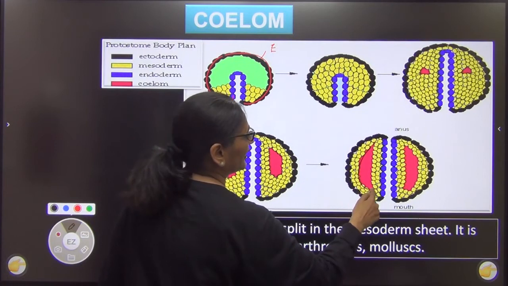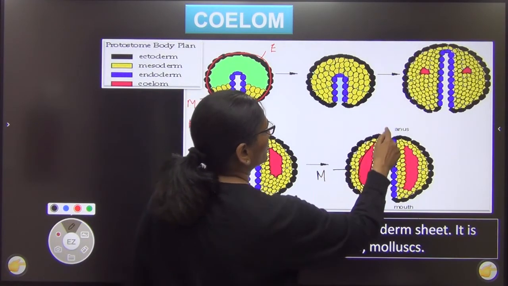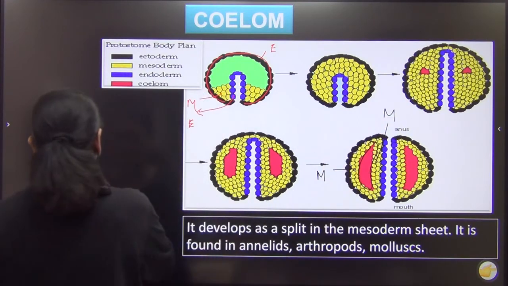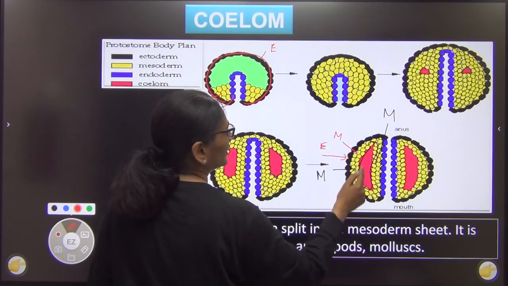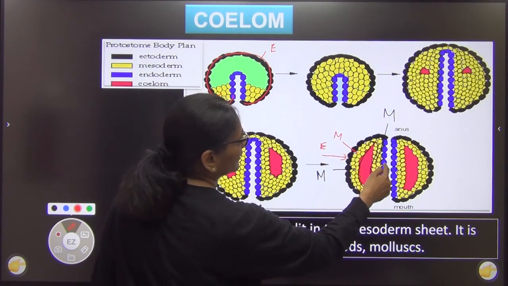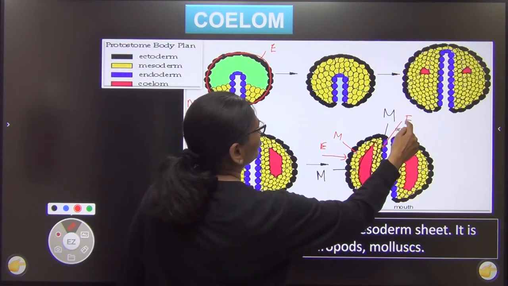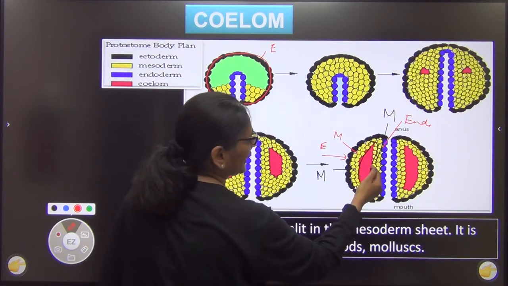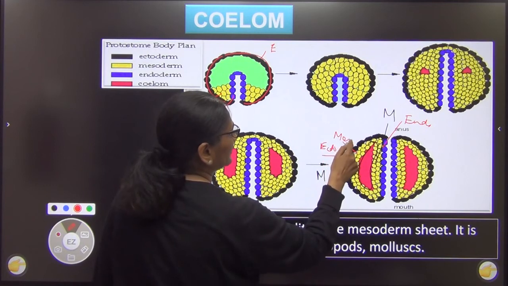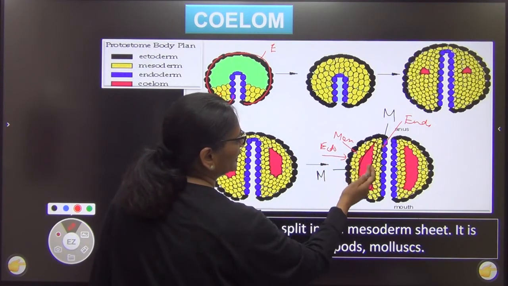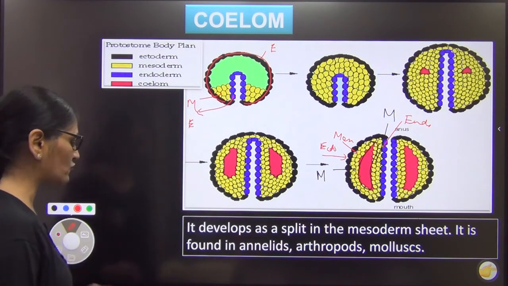See this. You have an additional cavity over here which is lined by mesoderm on either side. Here also there is mesoderm. Here there is also mesoderm. How does it look like? This is ectoderm. This is mesoderm, right? And then इधर में क्या है? This cavity, and then अंदर में क्या है? Mesoderm and endoderm. तो एक तरफ क्या है? Mesoderm, endoderm. एक तरफ क्या है? Ectoderm and mesoderm. So this is lined by mesoderm on either side. Ectoderm, mesoderm, mesoderm, endoderm. Such a coelom is called as true coelom.